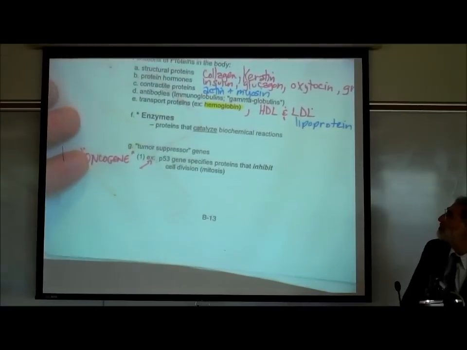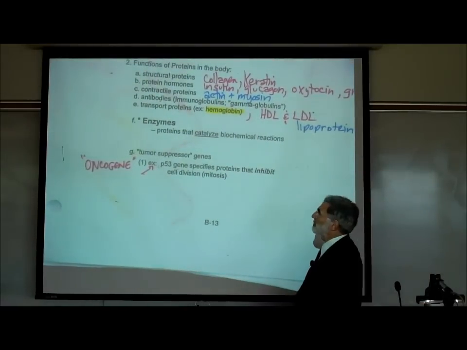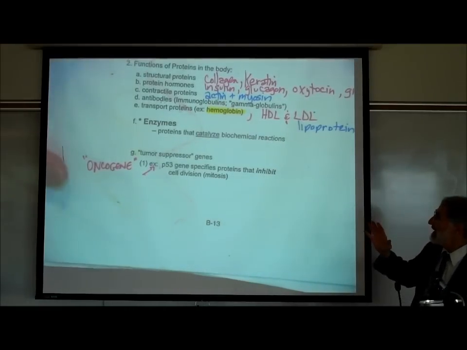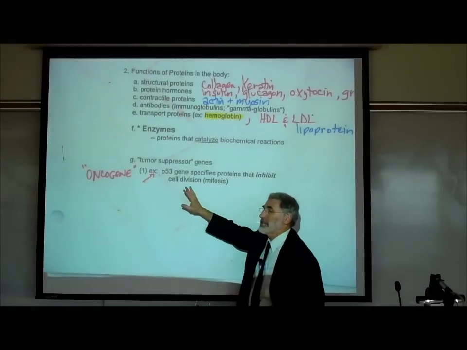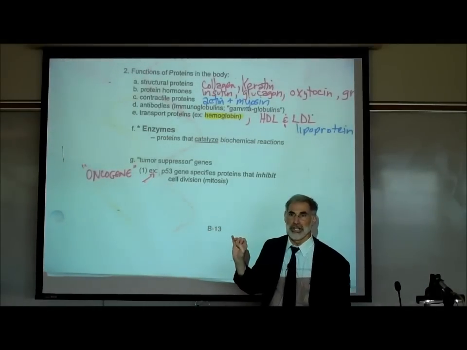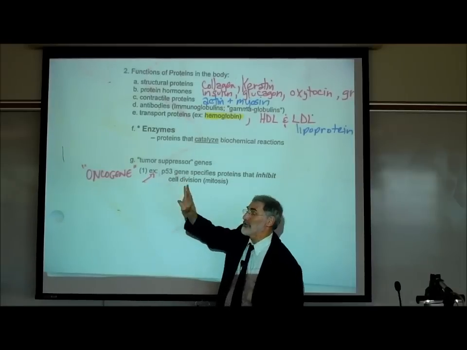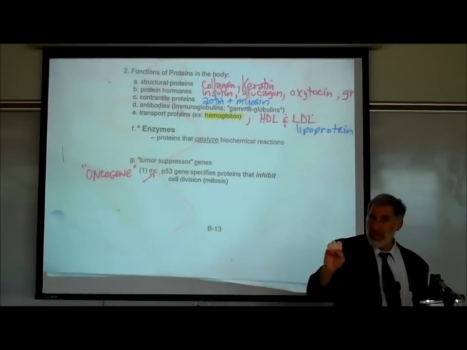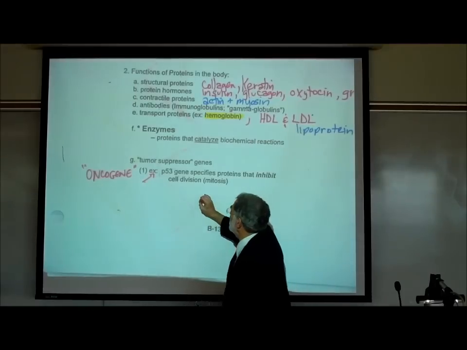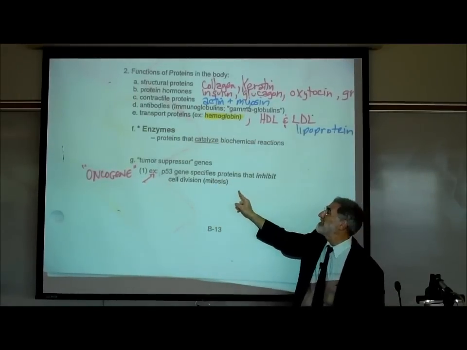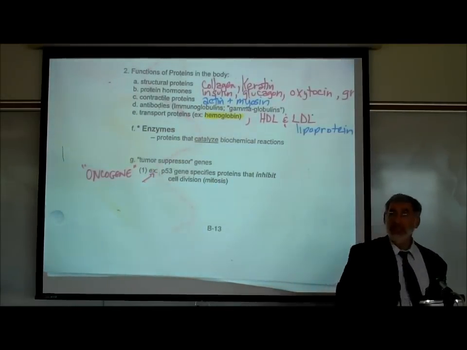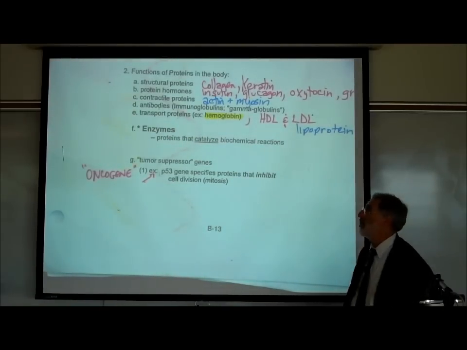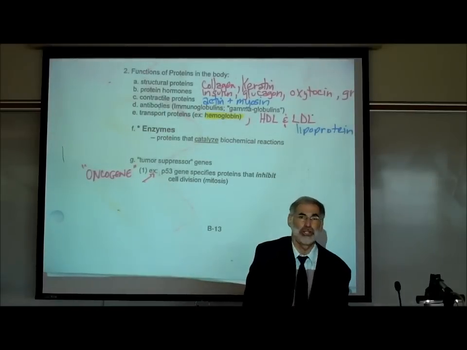Now, what are tumor suppressor genes? A tumor suppressor gene is a gene that codes for a protein. An example of this, and we mentioned, is the p53 gene. I just told you it was an oncogene. Now what is the p53 gene for? Remember all genes are instructions for making proteins. The p53 gene is an instruction for making a protein that inhibits cell division. It slows down cell division. It slows down mitosis.